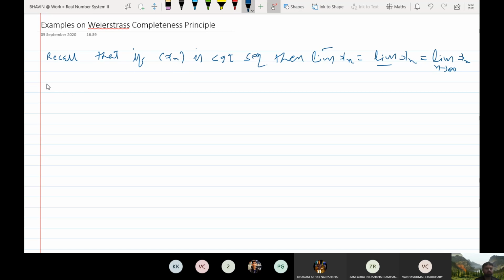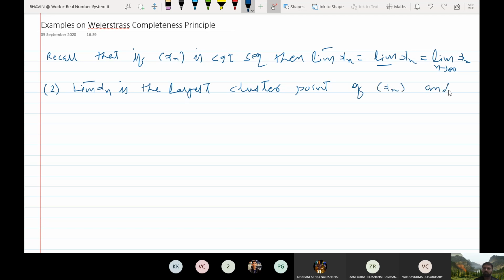Then also we have seen that limit superior of xn is the largest cluster point, and limit inferior of a sequence is the smallest cluster point of the sequence xn.